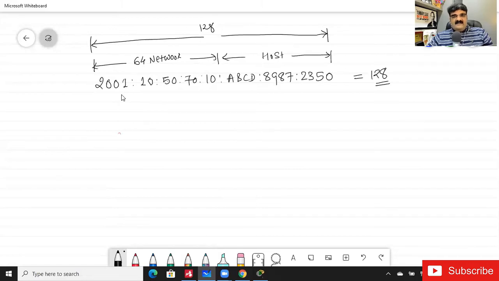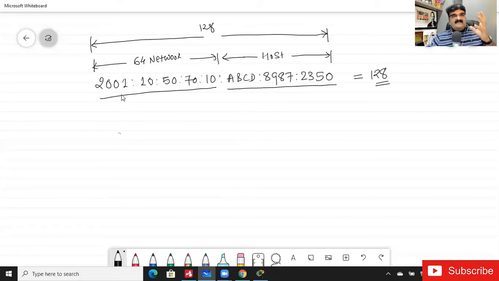Okay, so in IP version 4 we have class A. In class A we have 8 bits for the network and 24 bits for the host, right? Here we are assuming that we have 64 bits for the network. So these 64 bits are for the network and these 64 bits are for the host.